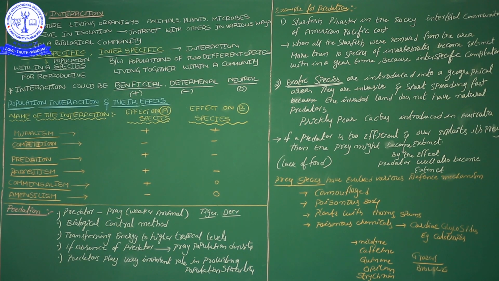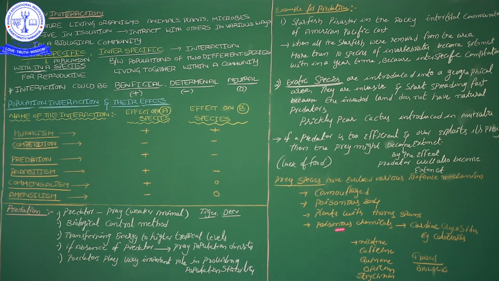Okay, and then one more important character. This is one of the adaptations, that by having these thorns and spines they avoid grazing animals. And then some of the plants have poisonous chemicals in their leaves.